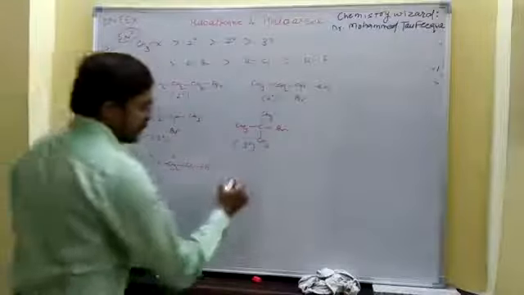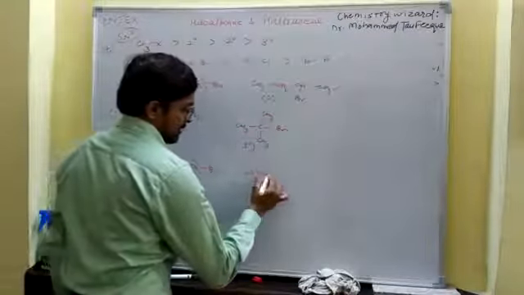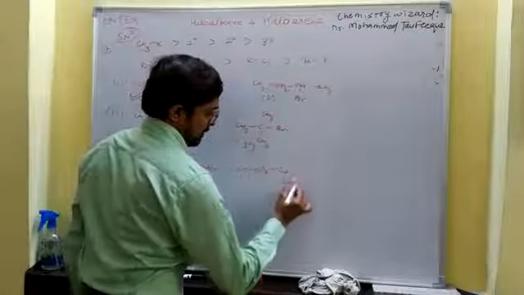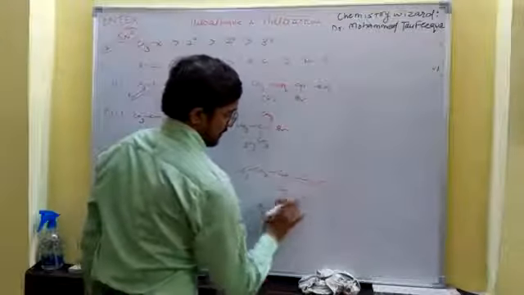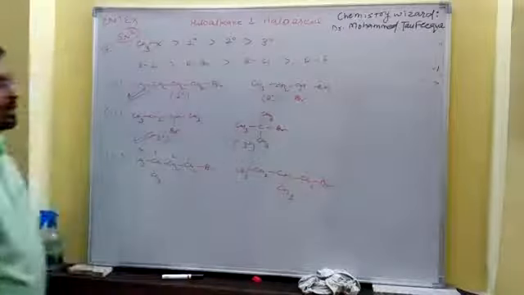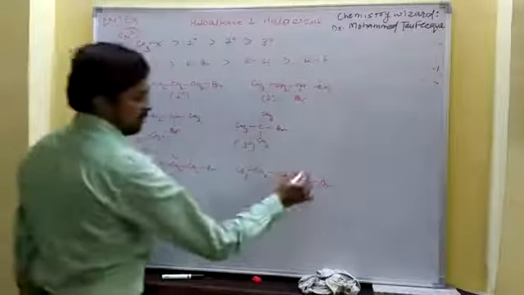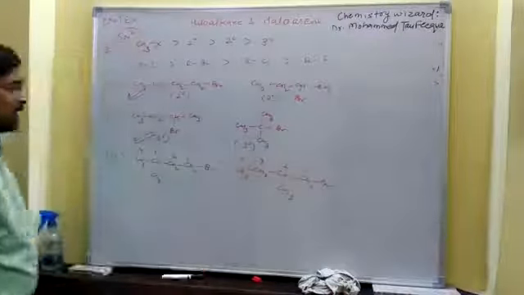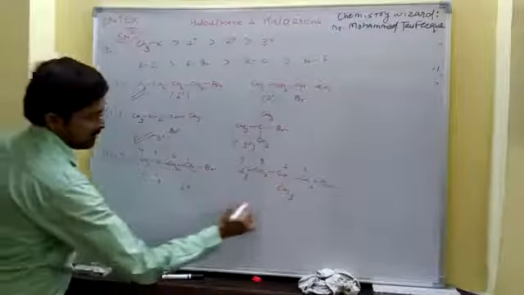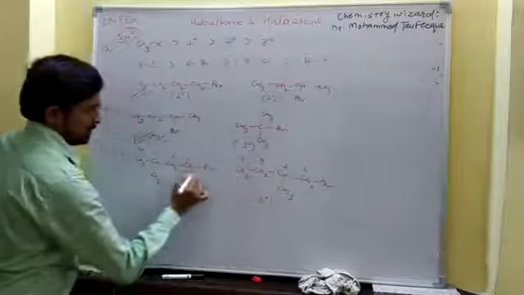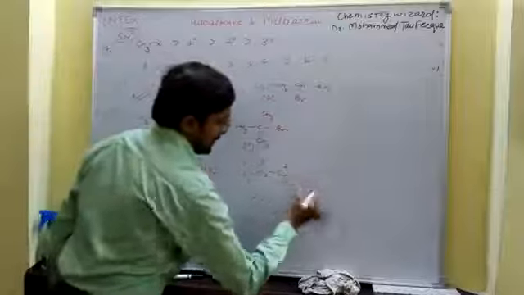Next one is 2-methyl-1-bromobutane, CH3CH2CHCH3CH2Br. Now, both are 1 degree, that is 1 degree carbon and 1 degree carbon.